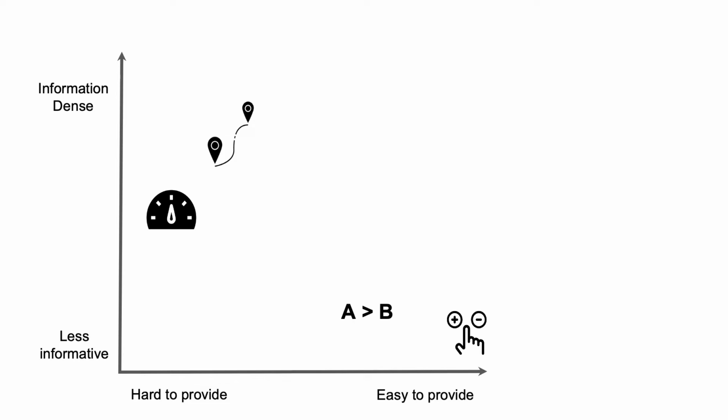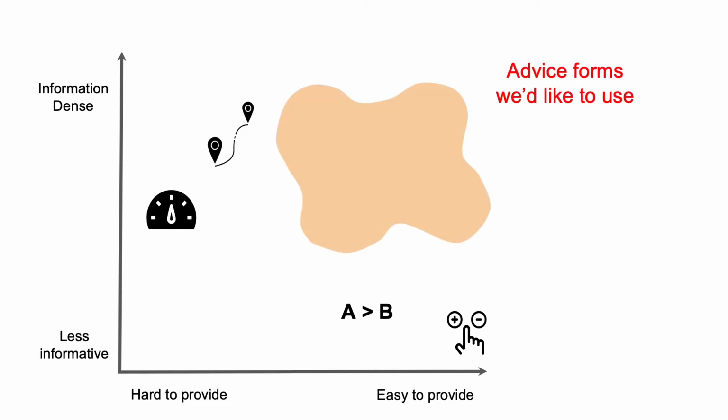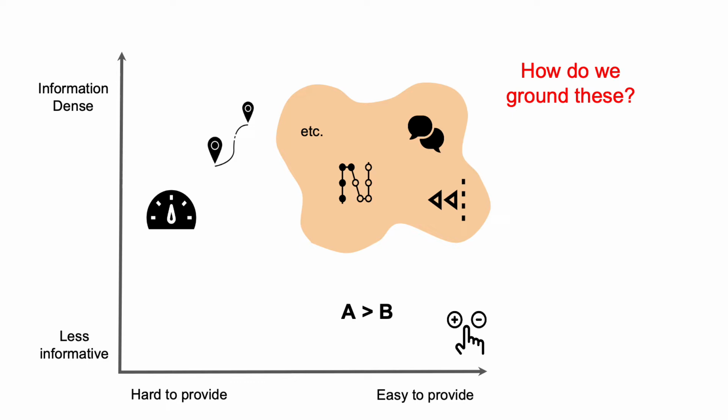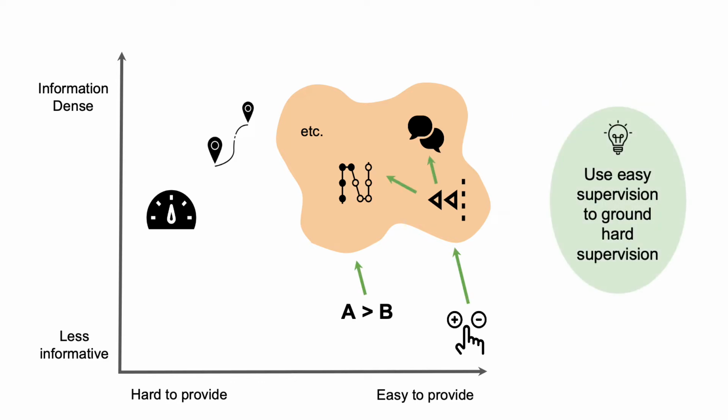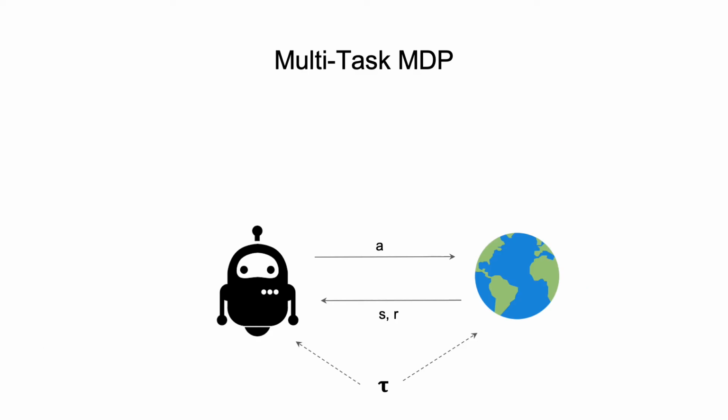We'd like to expand this set of supervision forms to include feedback forms which perform fairly well on both axes, such as corrections, subgoals, and language. Here, we run into the problem of grounding. These communication forms are easy for the human to provide, but challenging for the agent to understand. Our insight is that we can use lower-level, easier supervision forms to help us ground more complex supervision forms.